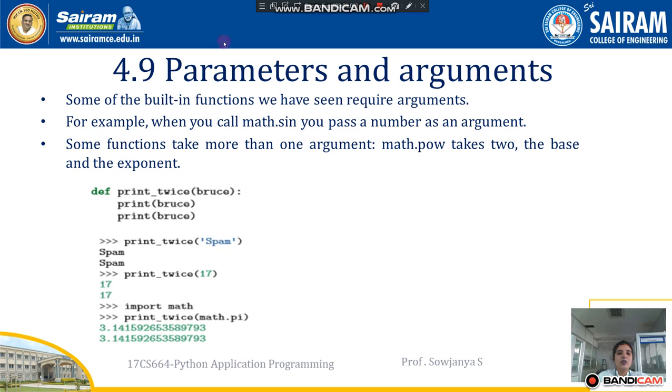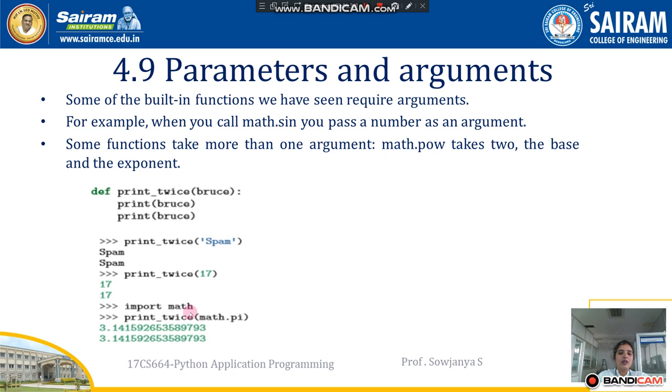Okay, so let us see one example of how we can use parameters and arguments together. Here we have defined print_twice, with bruce inside it as the parameter. Then you are calling that bruce twice, which means the value of bruce is to be printed twice. So what is the value of this particular bruce? If we call print_twice of 'spam', it is going to print spam twice. In the same way, if you call print_twice of 17, it is going to give 17 twice.